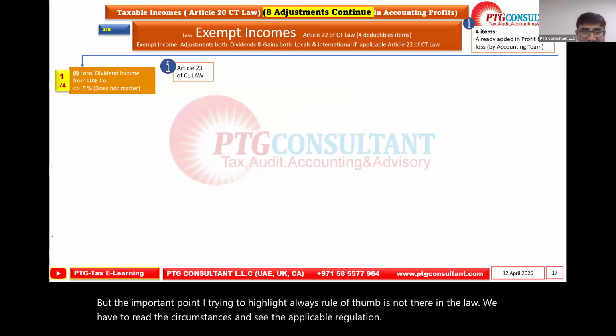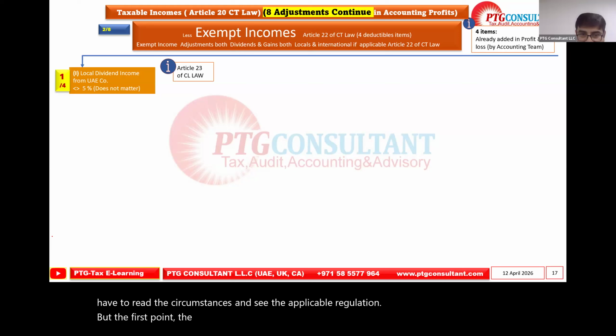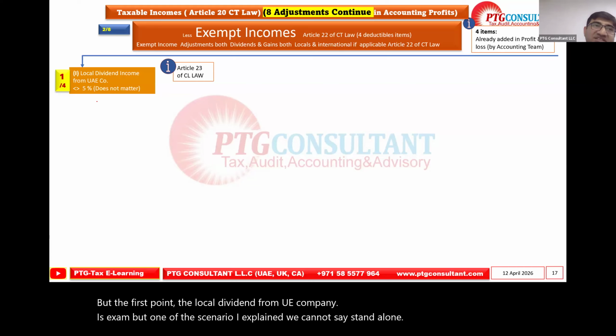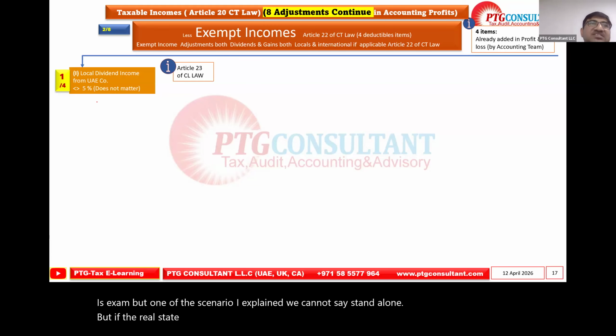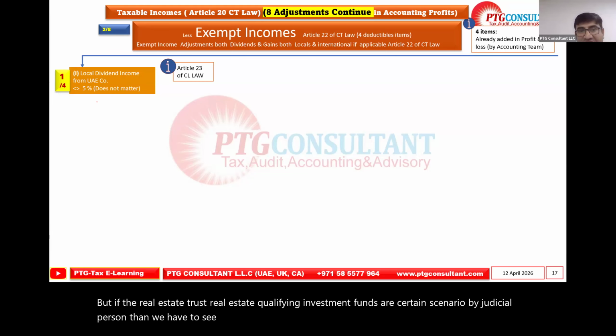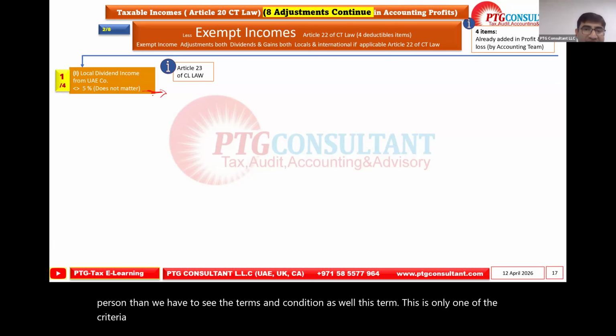But the first point, the local dividend from a UAE company, the UAE company is exempt, but in one of the scenarios I explained, we cannot say it standalone. If it is a real estate trust or real estate qualifying investment fund in certain scenarios by a juridical person, then we have to see the terms and conditions as well. This is only one of the criteria. That's why we are saying it does not matter.